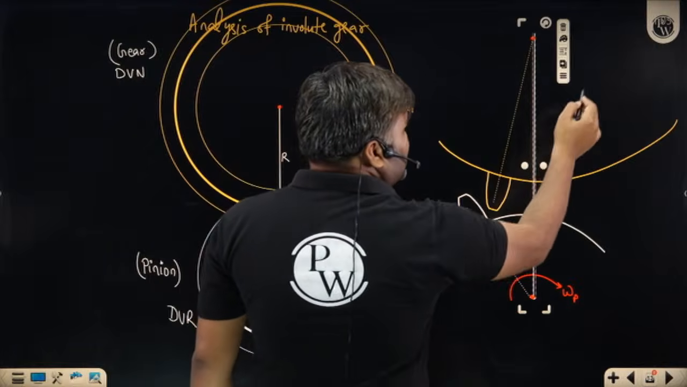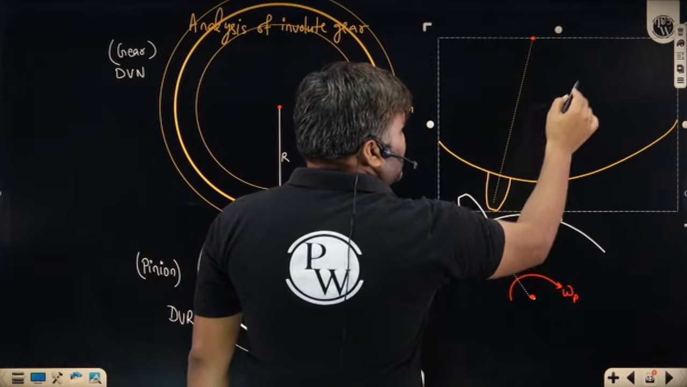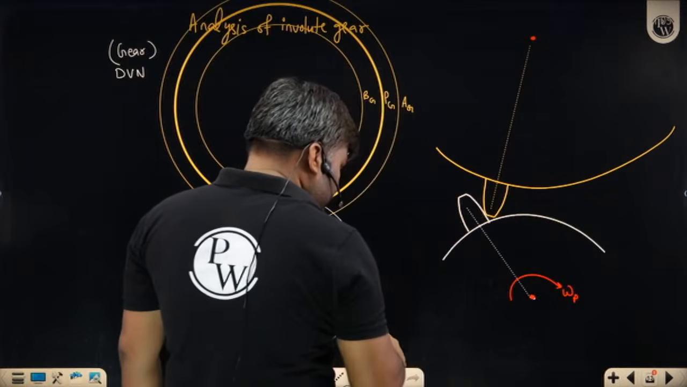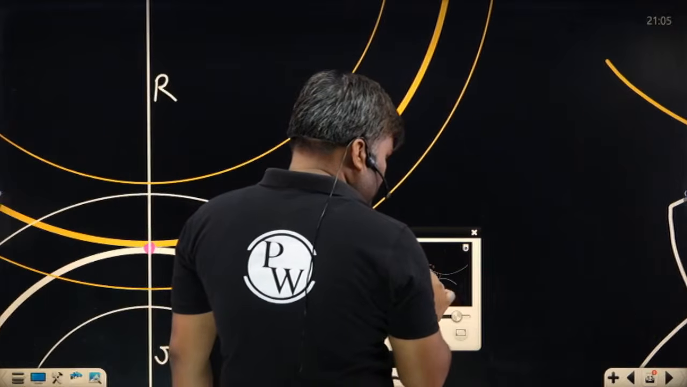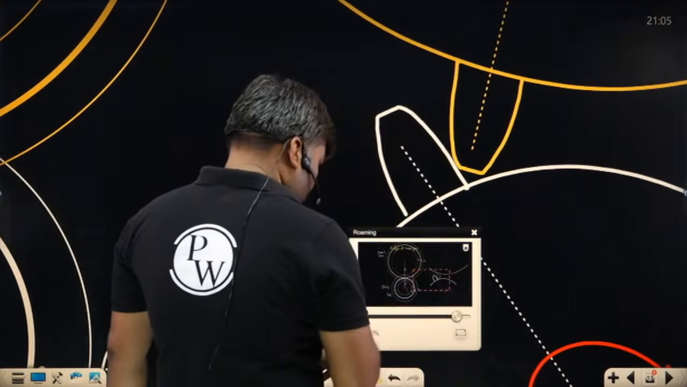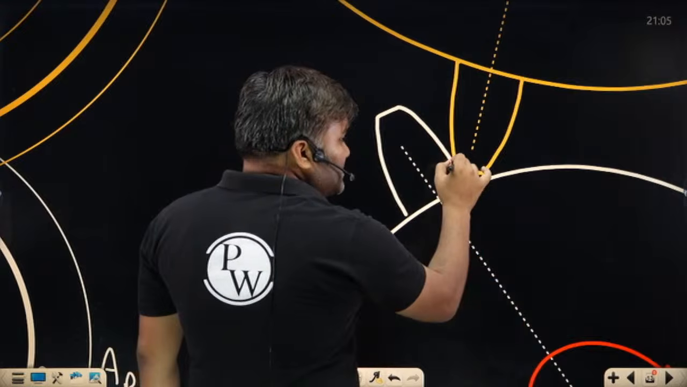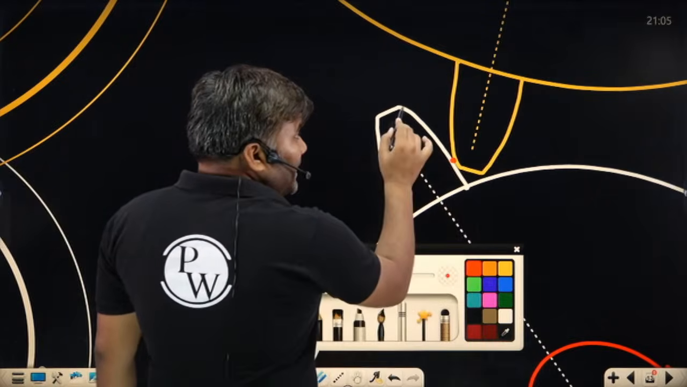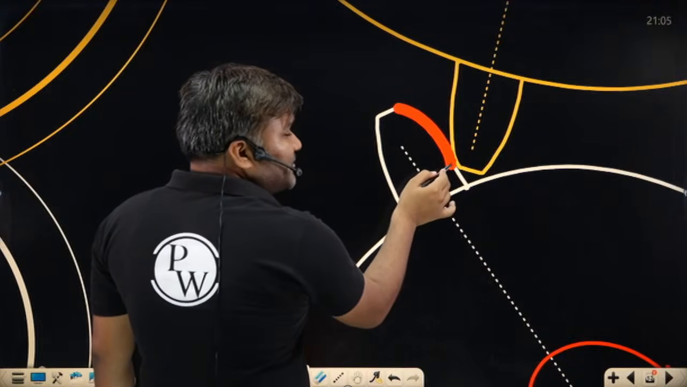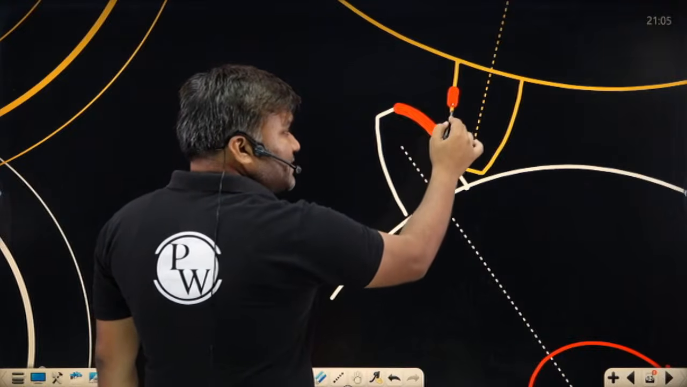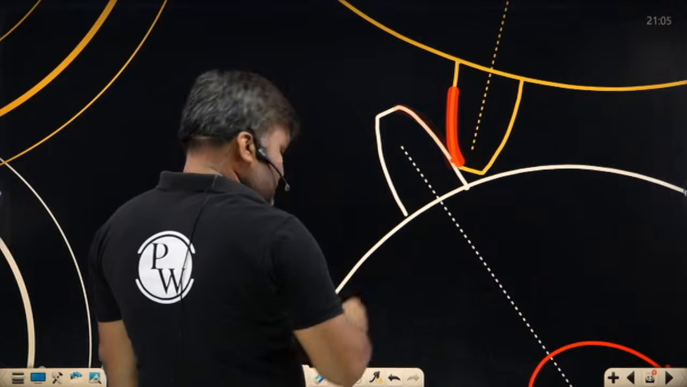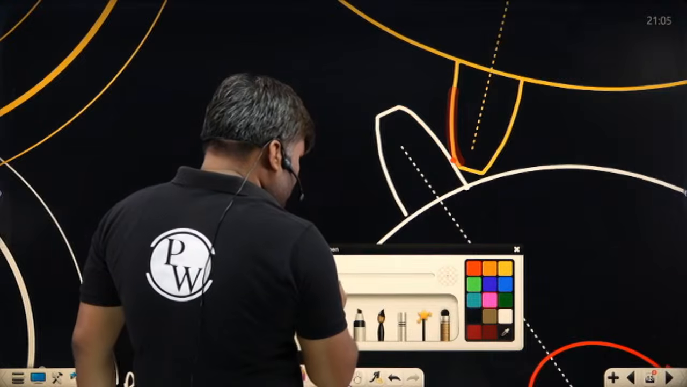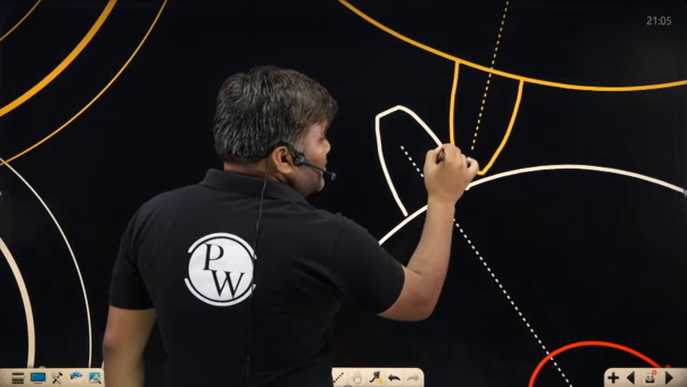Can you see? Let me just delete this line. Can you see? Both these gears will somewhere come in contact. Somewhere these teeth are coming in contact. The involute portion of the tooth of the pinion is in contact with the involute portion of the tooth of the gear, by direct contact at this contact point. This is the point we are calling the contact point.